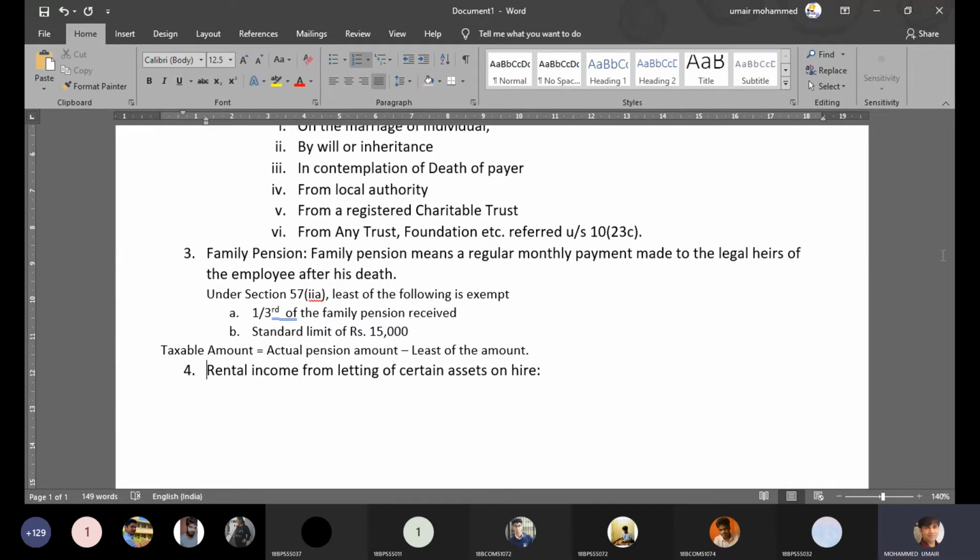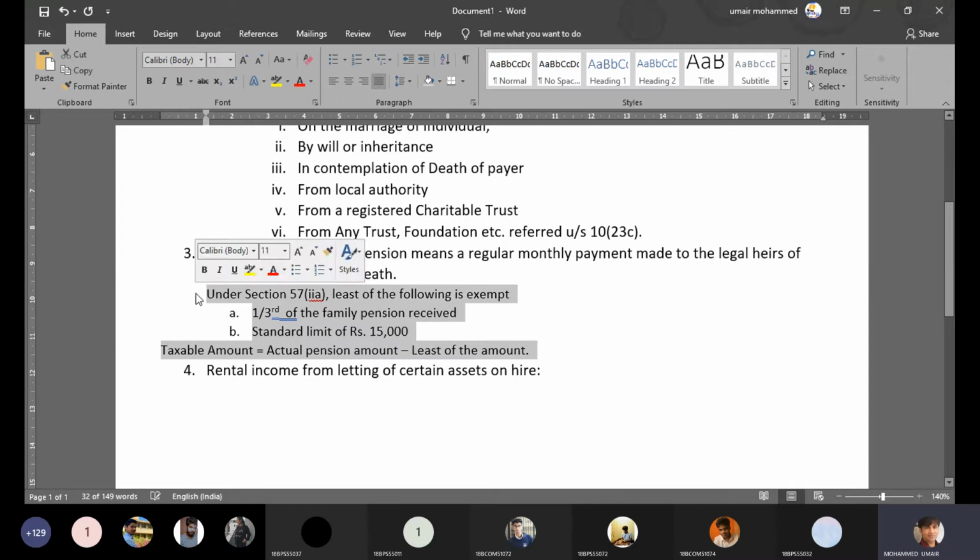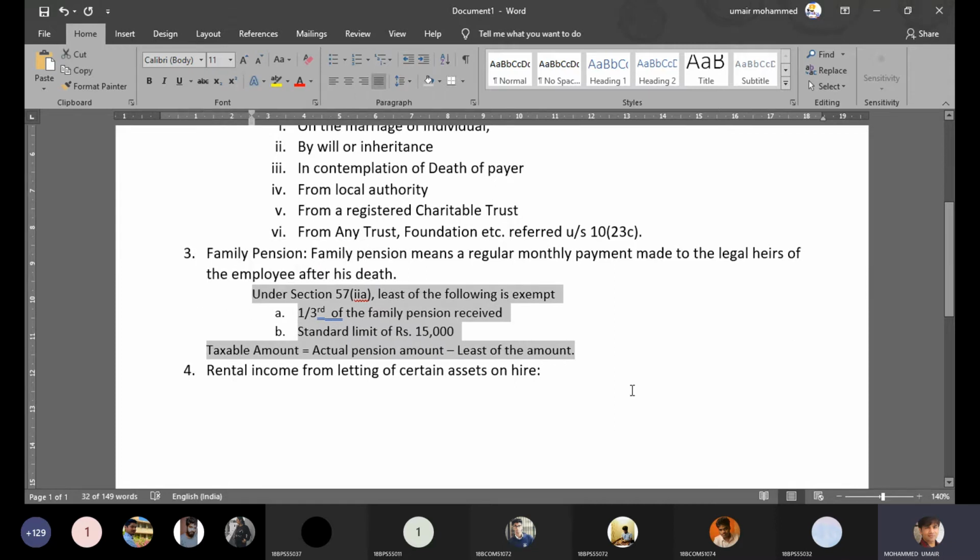But when we say rental income from letting of certain assets on hire, one of the important criteria here is that it should not be your business as such. Let's assume you have a diesel generator at your home.